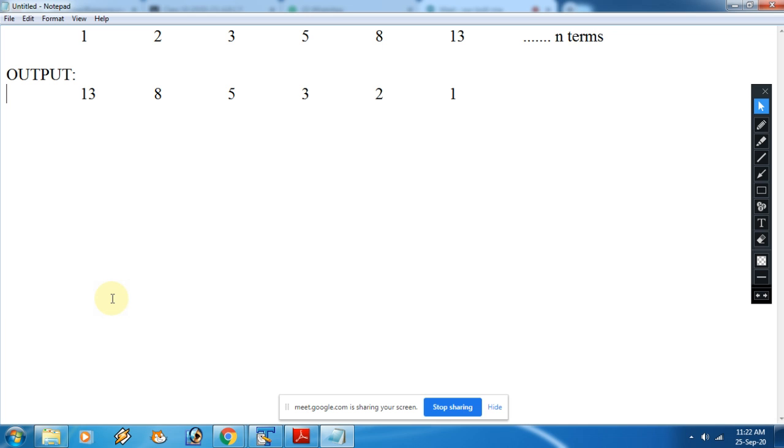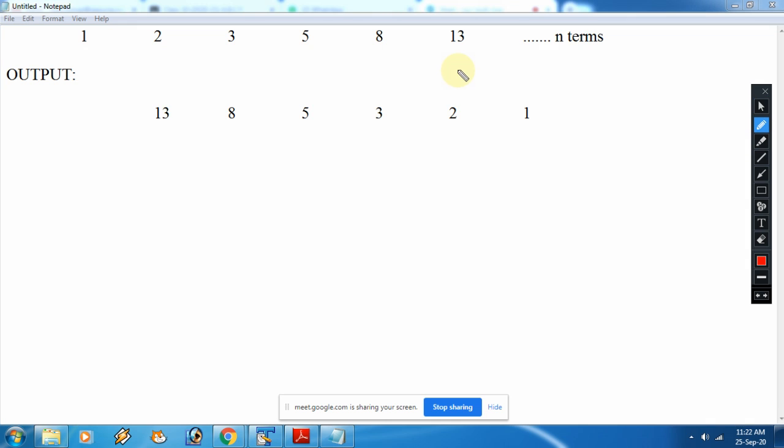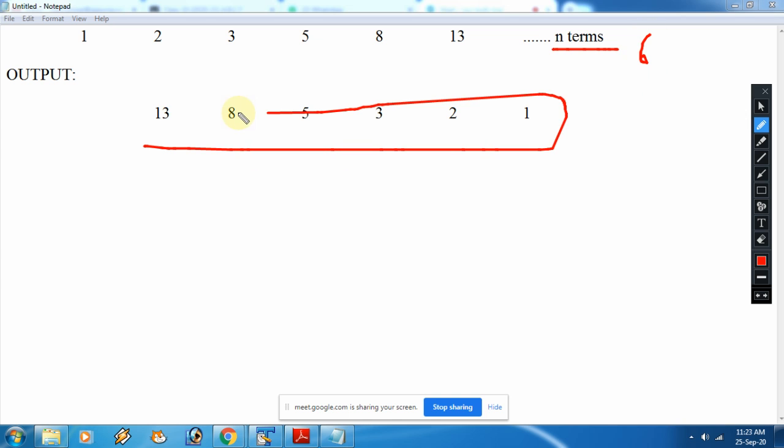Is that clear? If the number of terms is 6, then the output must be like this. If n is 6, in that case the output has to be like this. Am I clear? If n is 3, then the output must be 3, 2, 1. Is that clear, everybody?